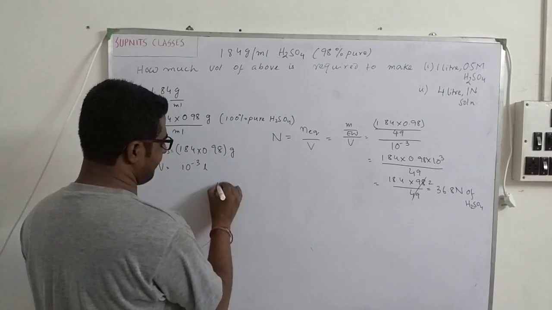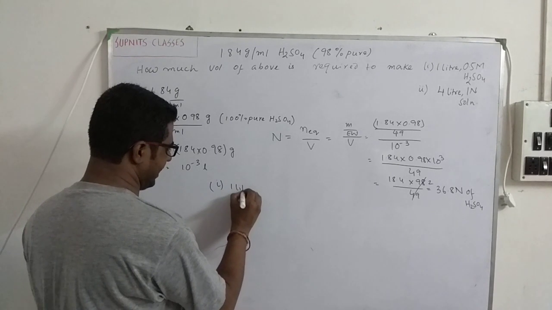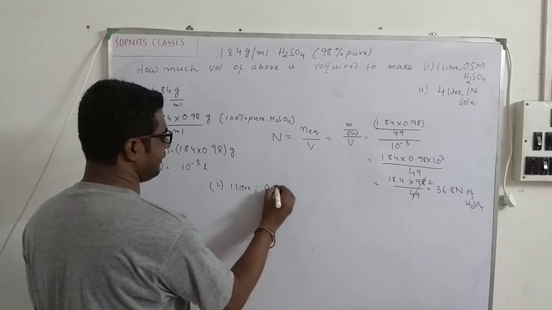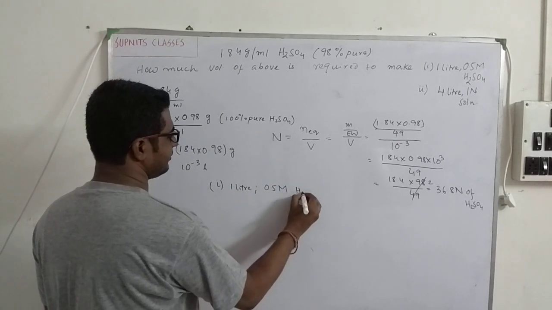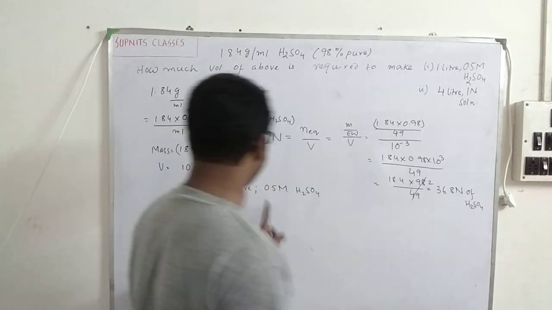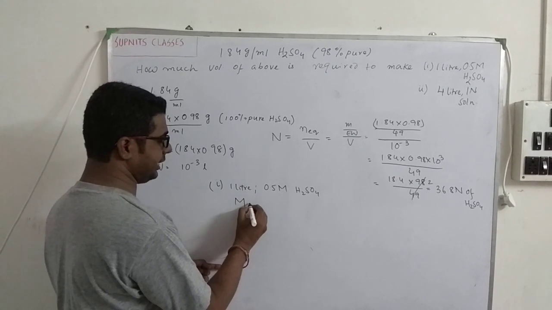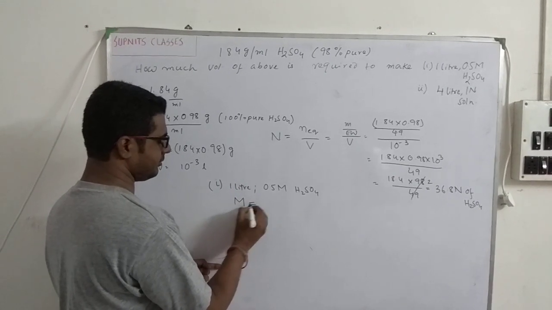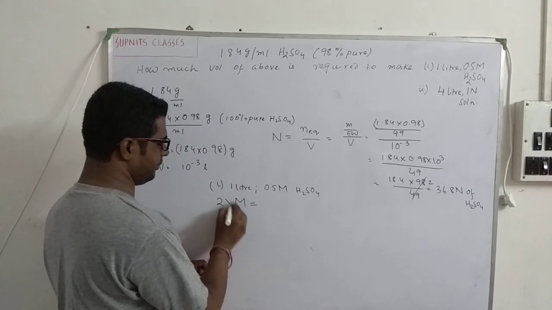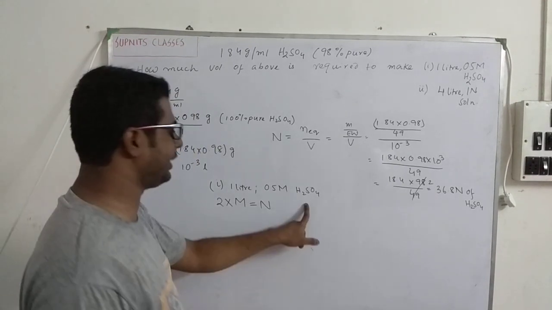So if I go for number 1 first, it says 1 liter 0.5 molar H2SO4. Now I have calculated normality over here, so I should also think about normality over here. We always have a formula: normality is equal to 2 into molarity for the case of H2SO4.